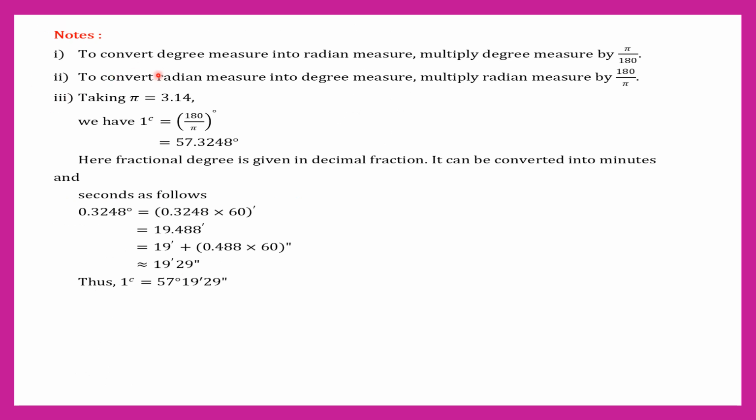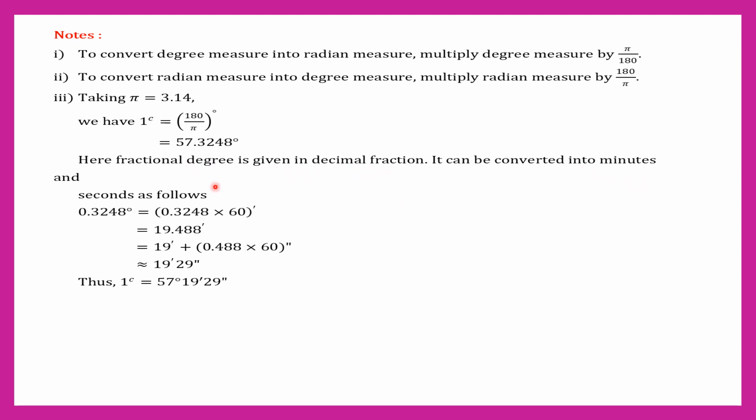Notes. First, to convert degree measure into radian measure, multiply degree measure by pi divided by 180. Second, to convert radian measure into degree measure, multiply radian measure by 180 divided by pi. Third, taking pi equal to 3.14, we have 1 radian equal to 180 divided by pi degree. Putting the value of pi and simplifying, we get 57.3248 degree.